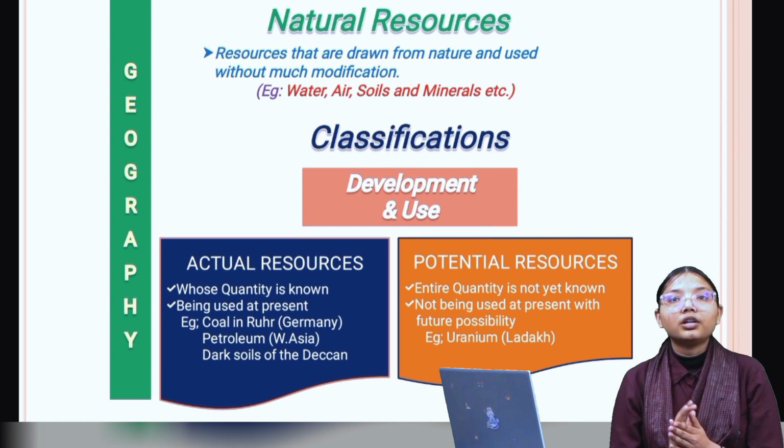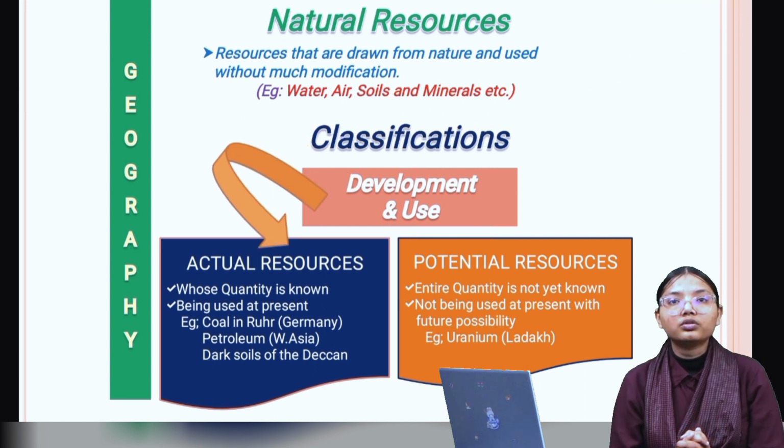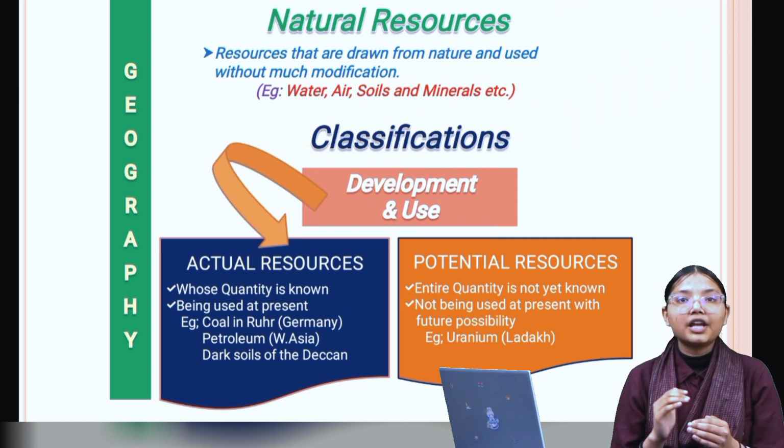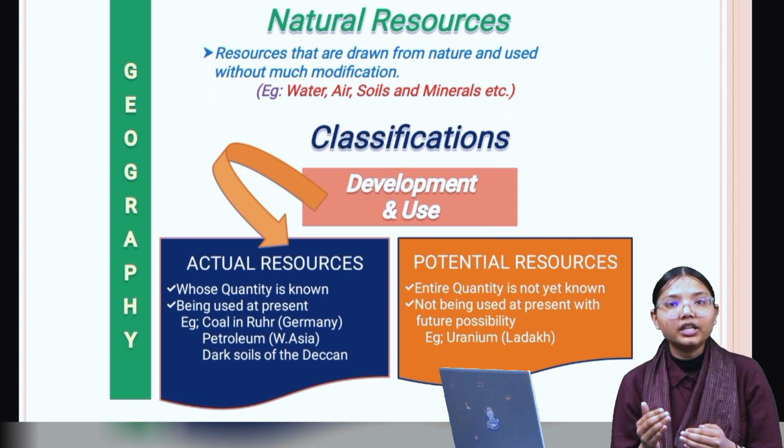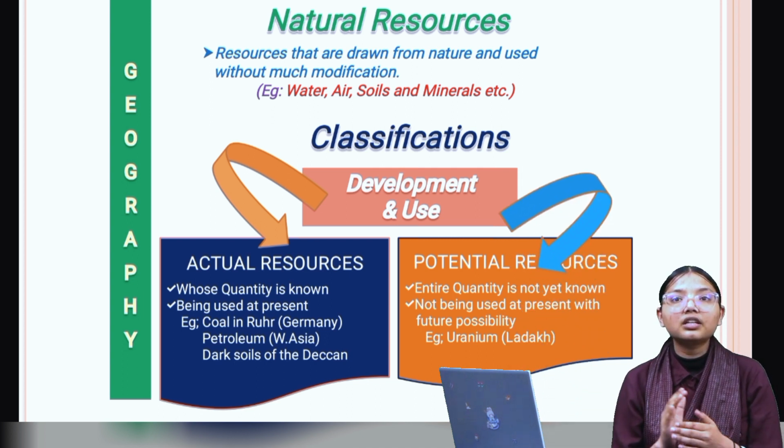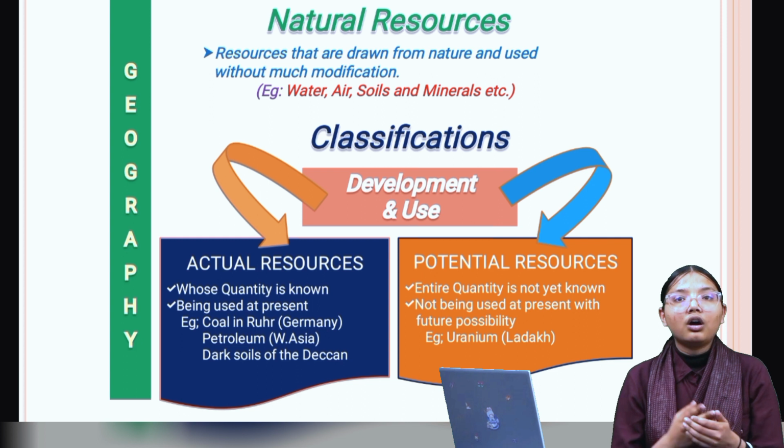So first is based on development and use. In this, actual resources are the resources whose amount we already know. Example, coal in Germany. Next, potential resources. These are the resources whose amount we don't know. Example, uranium in Ladakh.